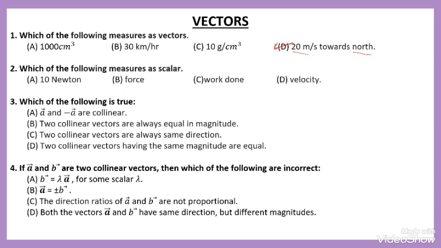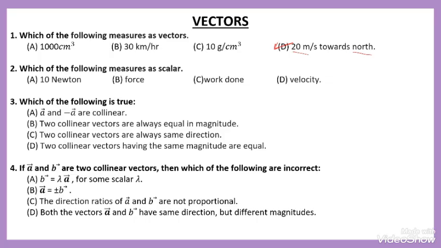Then question number 2. Which of the following measures is a scalar? Scalar means it has only magnitude, with no direction. Here there is no direction for these quantities or measurements.